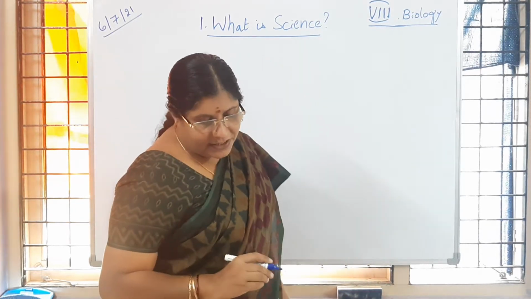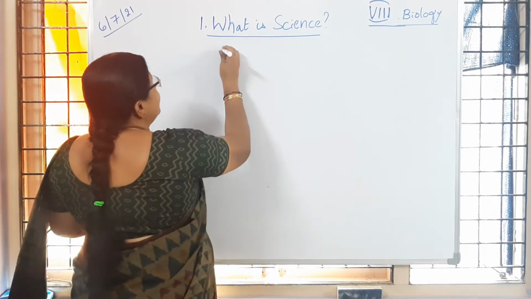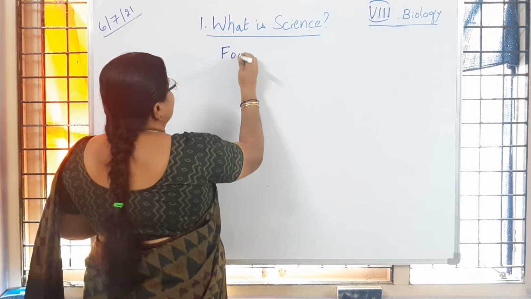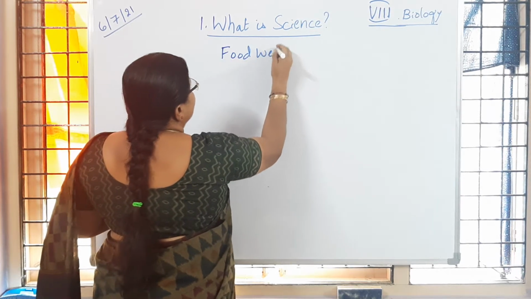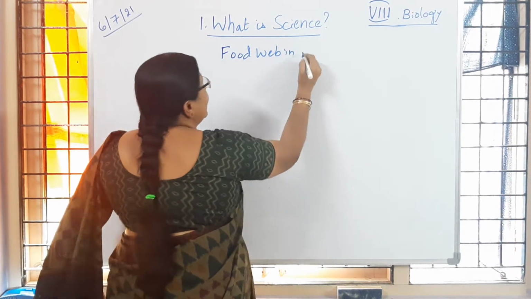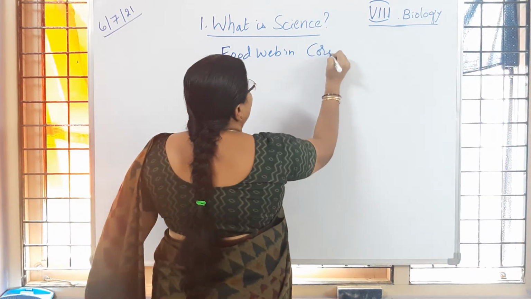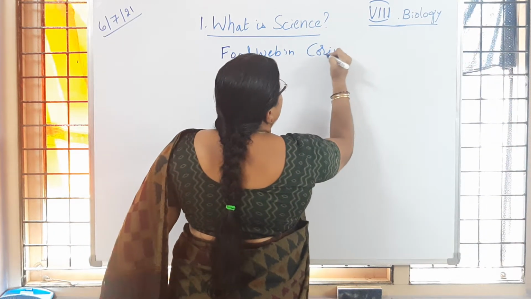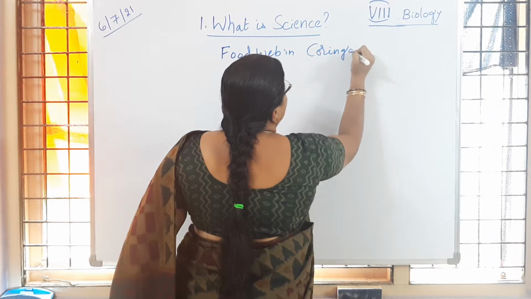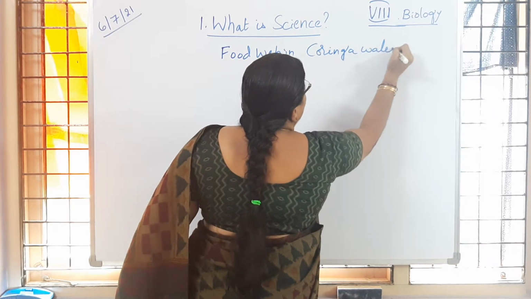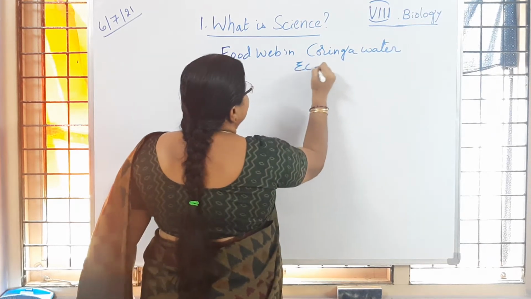So what is that? Food web in Coringa water ecosystem.